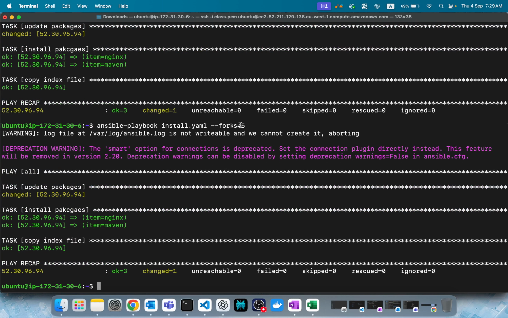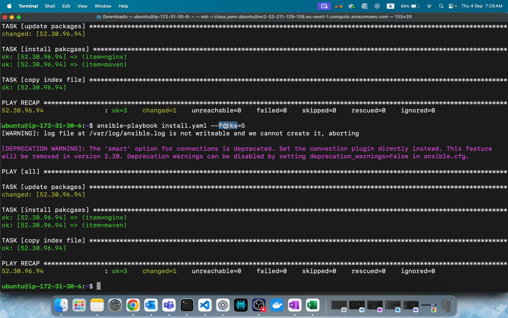If we have 5 servers, with forks 5 that we gave, it will run our task on 5 servers at a time. Let's say we have 50 servers. So this task starts, right? It will start on 5 servers at a time, then the next 5 servers, next 5 servers, like a batch at a time. That's how it will run with the help of forking.